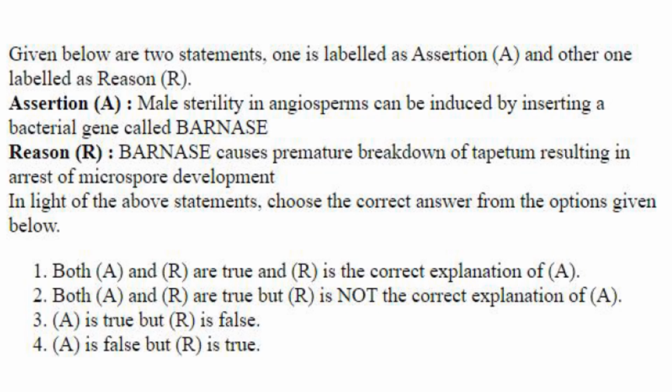So tapetum is involved in microspore development. Once you introduce the Barnase gene, it will cause breakdown of the tapetum, and your microspores, that is your pollen grains, are not going to develop. So this reason explains the assertion. Both A and R are true, and R is the correct explanation of A.